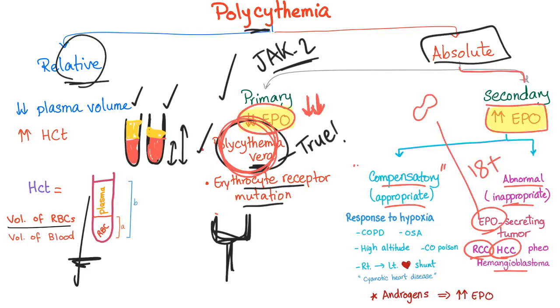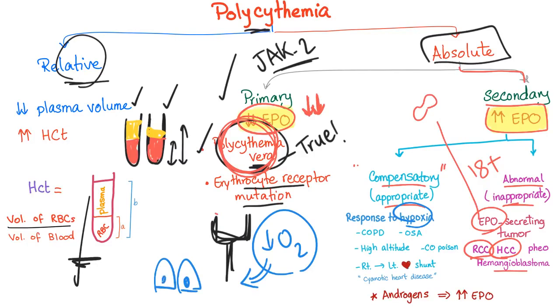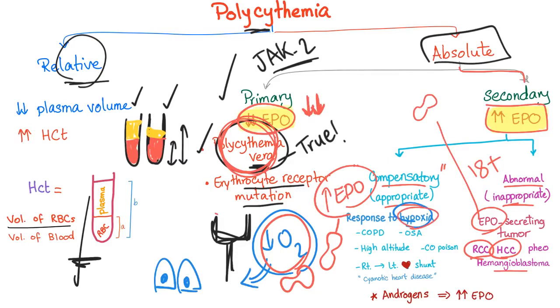On the other hand, look at the beautiful appropriate. Something happened that led to hypoxia, which is decreased oxygen. When you have decreased oxygen, it means that less oxygen is going to be delivered to your nice tissue. What happens here is EPO is going to increase. Danger, danger, there's danger. Let's increase EPO in order to form more red blood cells to try to carry as much oxygen as possible, because it's a state of danger, a state of hypoxia.